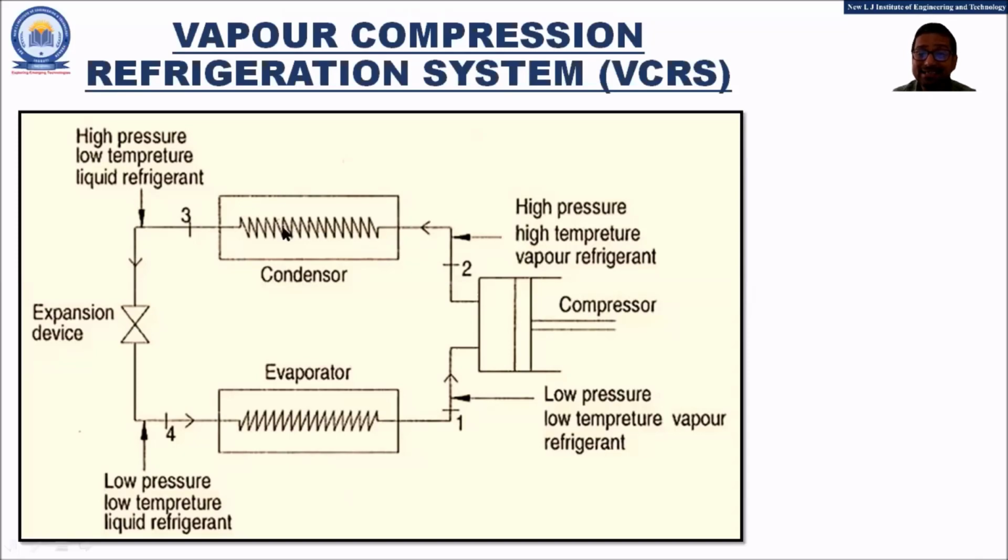So now friends, the working of the condenser is clear to all. In the condenser, what we have done is that the high temperature vapor refrigerant is converted into the low temperature liquid refrigerant. The first phase change of the refrigerant has taken place. Since the vapor is converted into the liquid, it has removed the heat energy into the atmosphere.